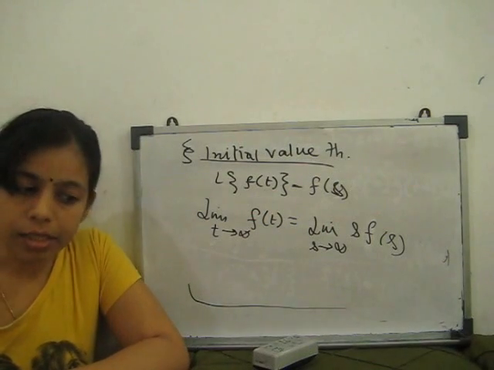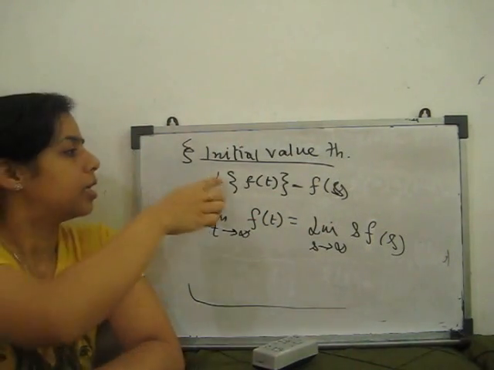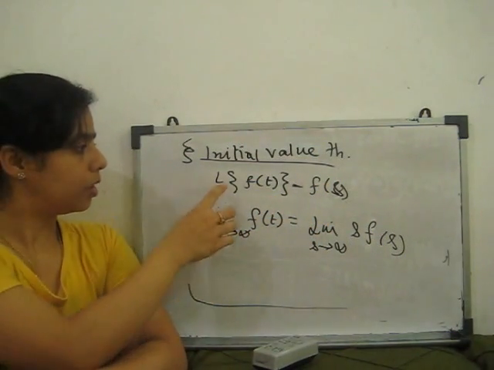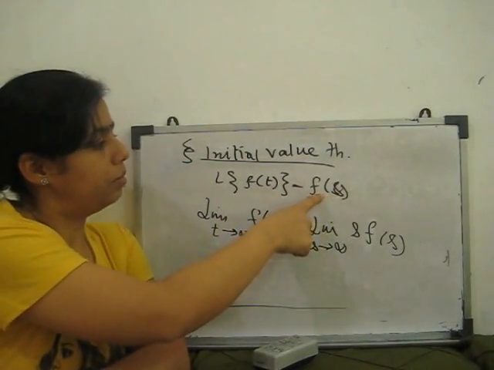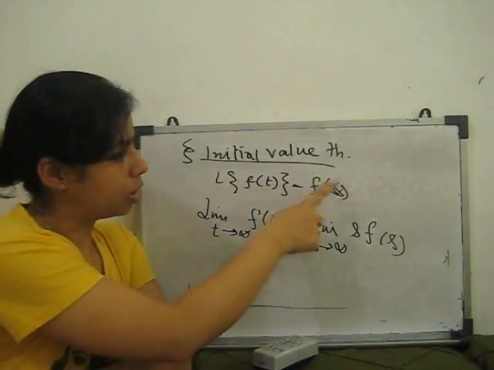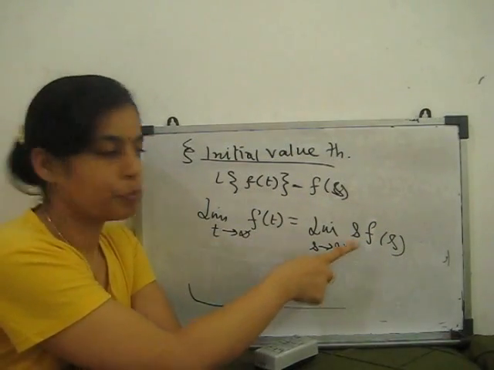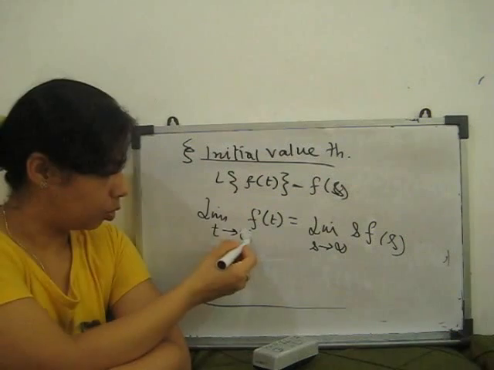This is the initial value theorem. What does it mean? If the Laplace transform of this function is this, we apply the limit on the Laplace transform, s tends to infinity, s F(s), where t tends to 0.